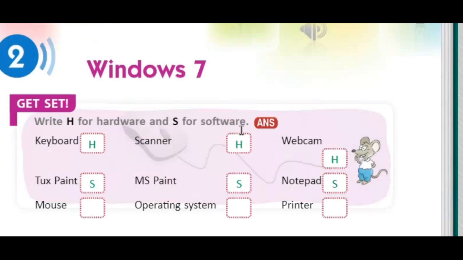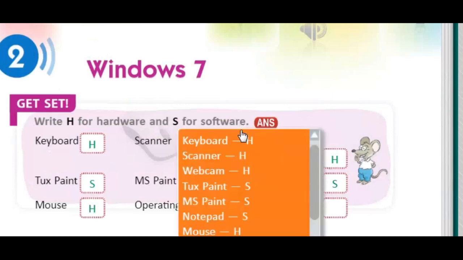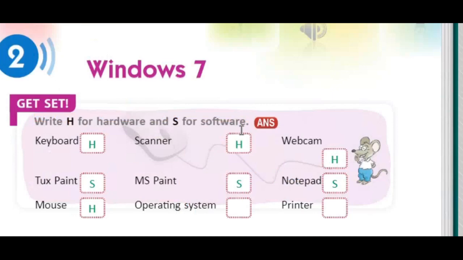But the mouse, we can touch it with our hand, so this is hardware, a hard part. The operating system, we cannot touch, we can only see it. So this is a software. The printer, we can touch with the hand, so this is a hard part. So this is hardware.